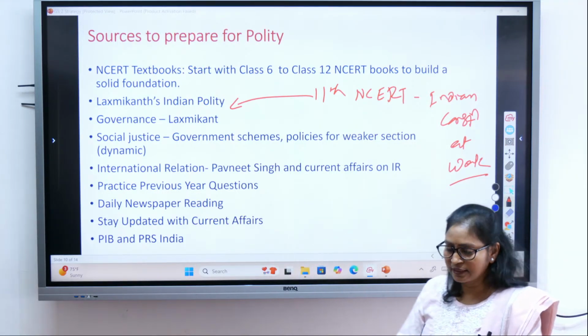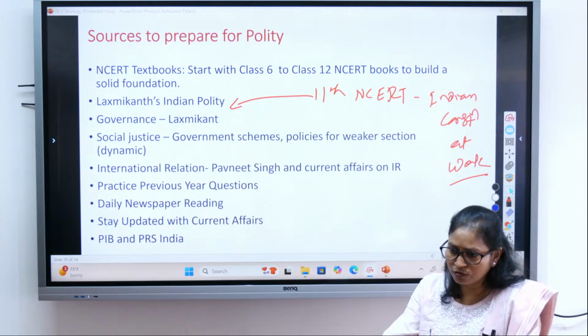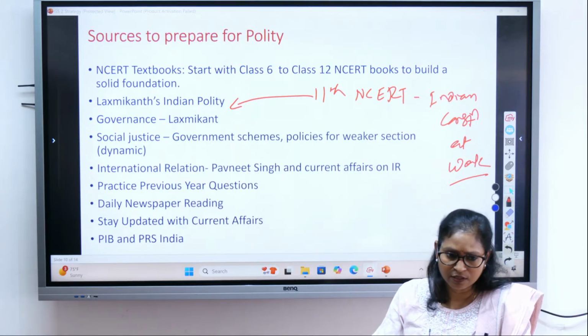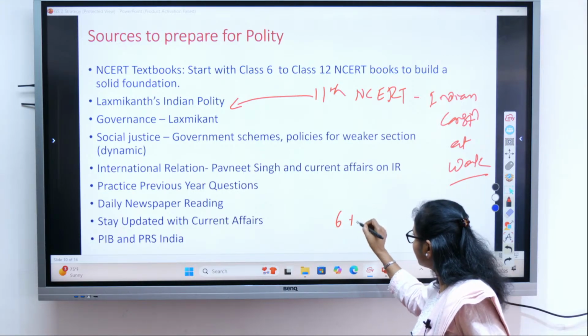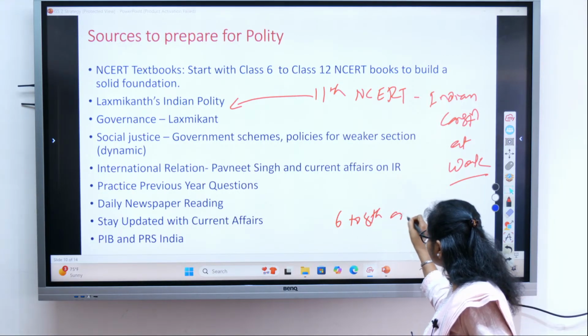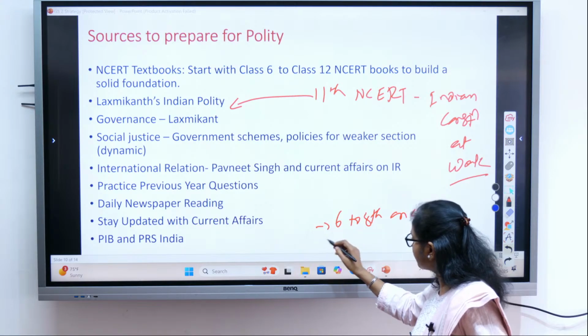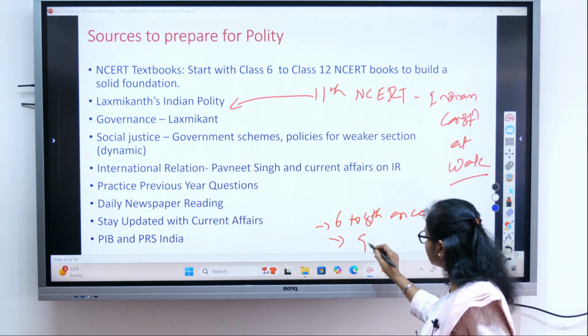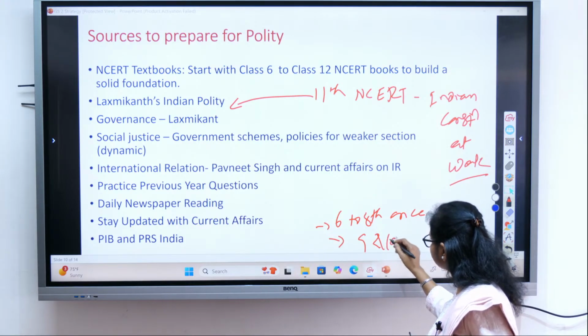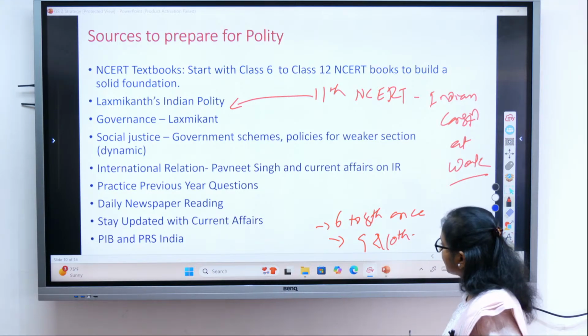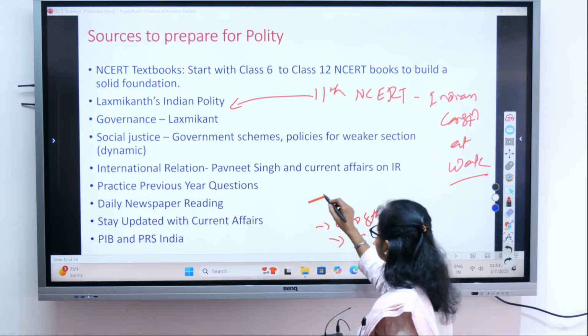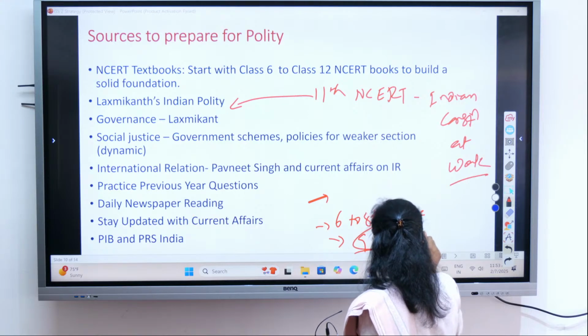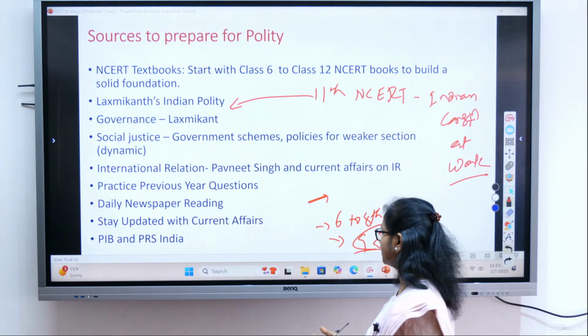But for 6th to 8th, you read once and develop some understanding. Then 9th and 10th you read, maybe two or three times to get a better understanding.